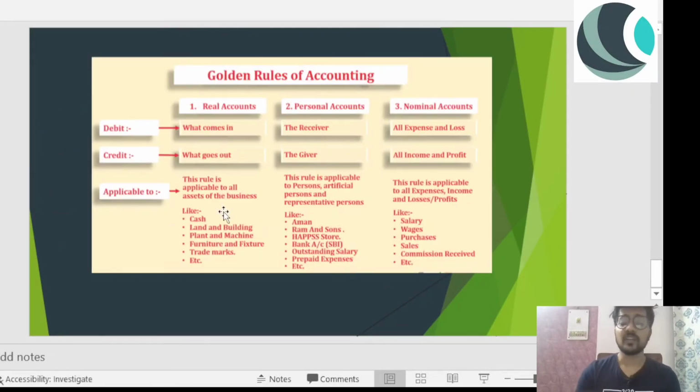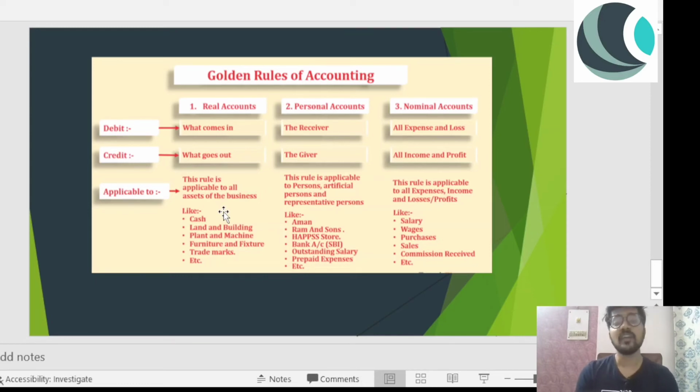So the last thing, a very important thing, the golden rules of accounting, very important and very crucial. These are the basics. This is the very base of accounting. There are three accounts: real account, personal account, and nominal account. Firstly, what are real, personal, and nominal accounts, and then we'll talk about the debit and credit rules.